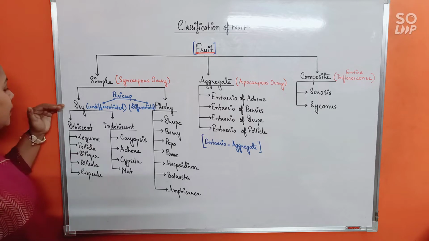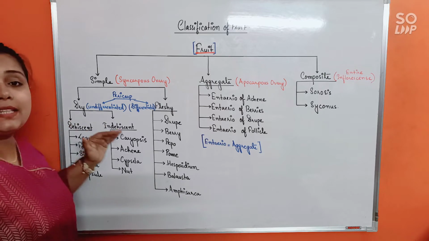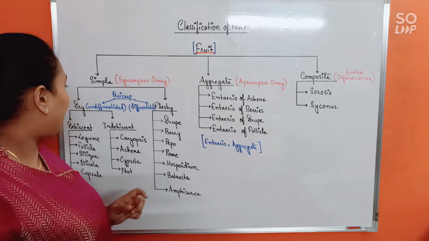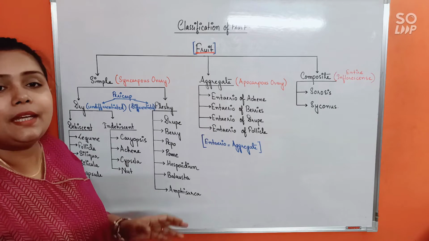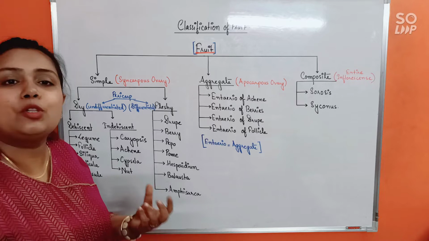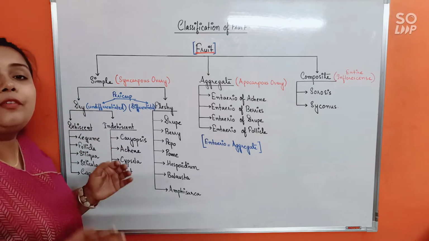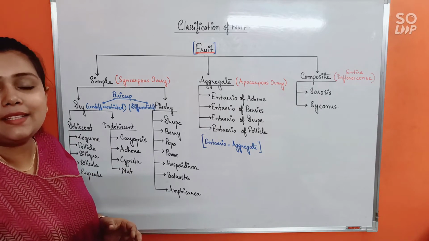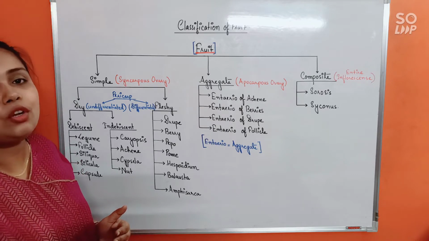Now, dry fruits again can be of two types, as you can see: dehiscent and indehiscent. Dehiscence, the word itself means breakdown, isn't it? So dry dehiscent fruits means fruits which will break down. Dehiscent means something that will break down automatically at maturity for dispersal of the seeds. But indehiscent means the fruit which would not break down automatically. So in such fruits, how would the seed get dispersed? The seed would be dispersed only by the destruction or decomposition of the pericarp.